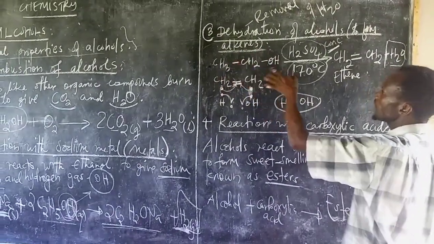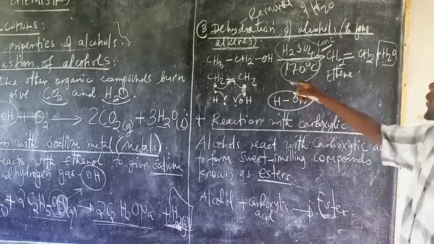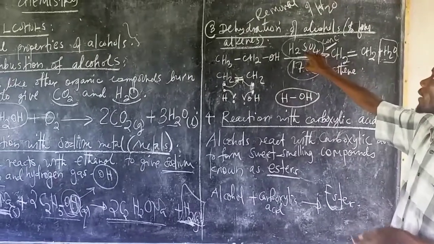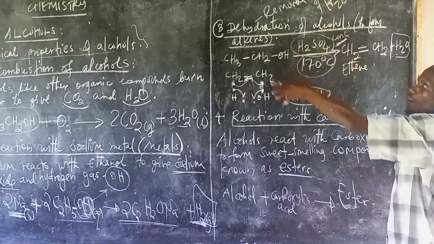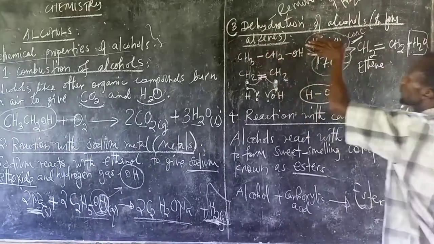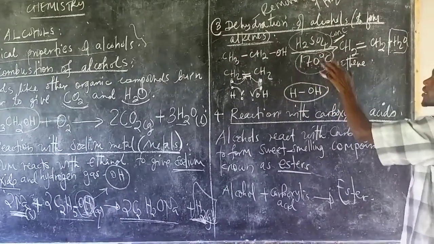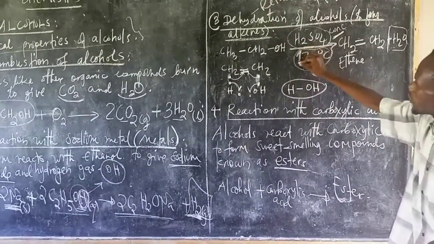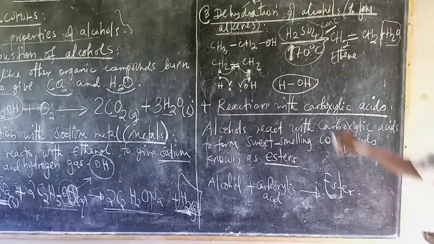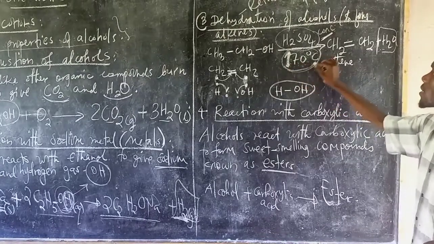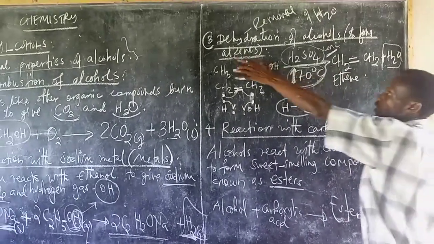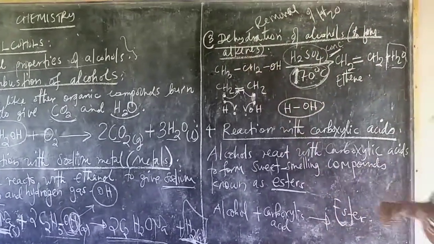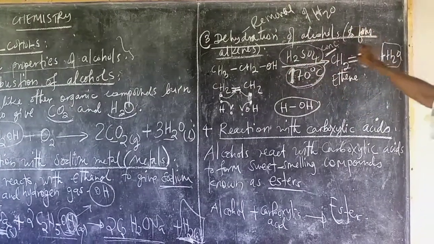But this dehydration must be done under the condition that the temperature reaches 170 degrees Celsius, in the presence of sulfuric acid. It is a reaction between alcohol and sulfuric acid at 170 degrees Celsius. If it can't reach this temperature, this reaction cannot happen. So this is the condition for the dehydration of alcohol to form alkene, and this is one of the methods used to prepare alkenes from alcohol.